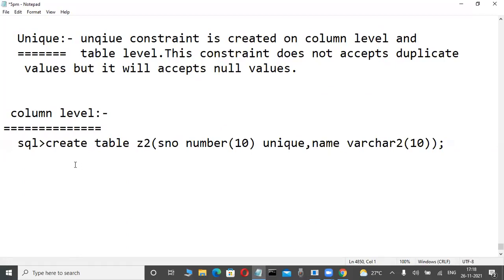This is the column level example, write it. Individual column checking.